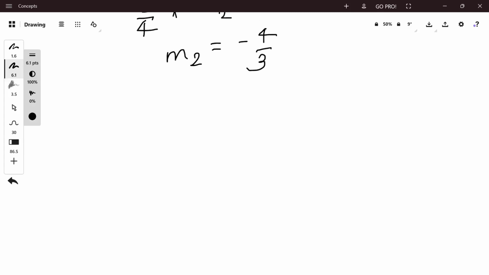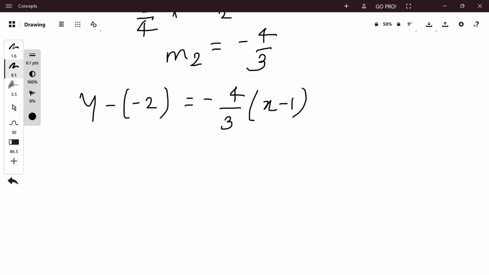The new line passes through point x1, y1, which is 1, minus 2 and has slope m2, that is minus 4 by 3. Using the point slope form y minus y1 equal to m2 x minus x1, we have y minus 2 equal to minus 4 by 3 x minus 1.